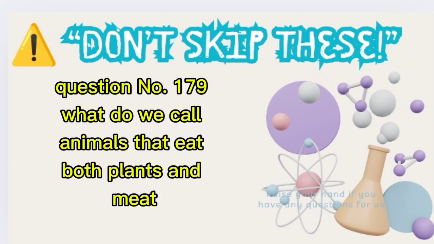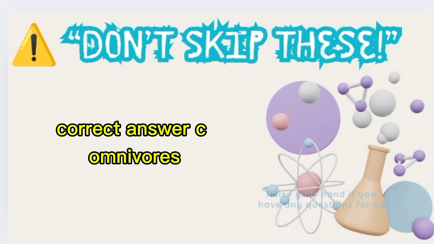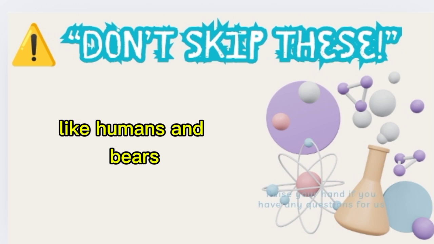Question number 179. What do we call animals that eat both plants and meat? A. Herbivores. B. Carnivores. C. Omnivores. Correct answer C. Omnivores. Omnivores consume both plant and animal matter for energy, like humans and bears.